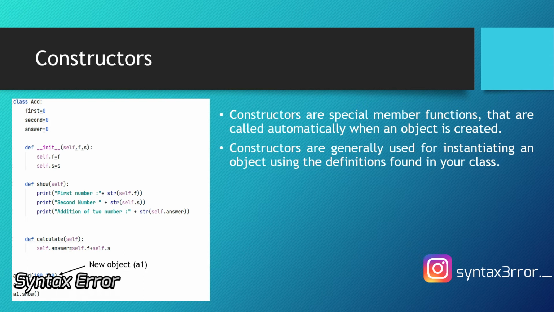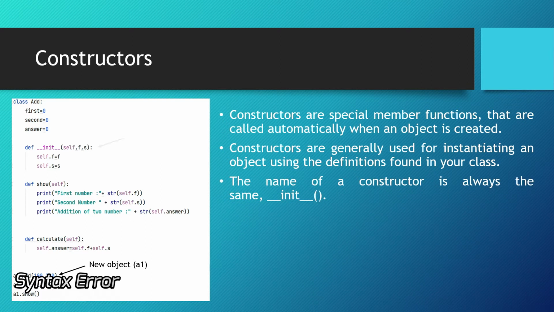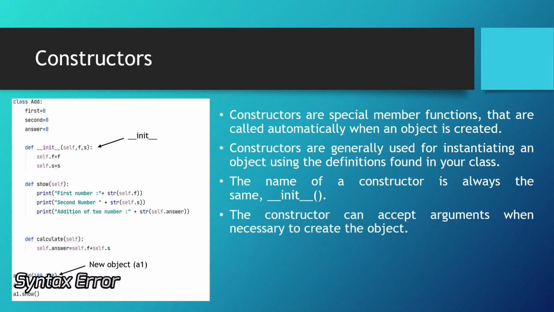Constructors are generally used for initiating an object using the definitions found in your class. So here I have created an object A1 as I said of class add. Now the class add constructor, that is init, says that there should be two parameters to be passed while creating an object for add. The name of the constructor is always the same, that is init, as the arrow is pointing towards the init function. The constructor can accept arguments when necessary to create the object.